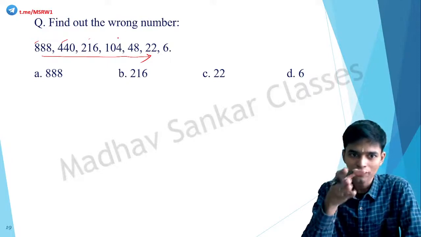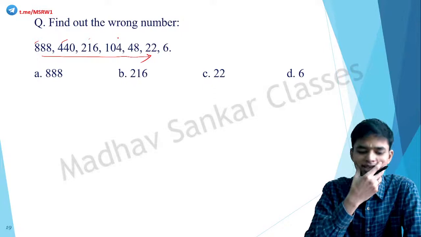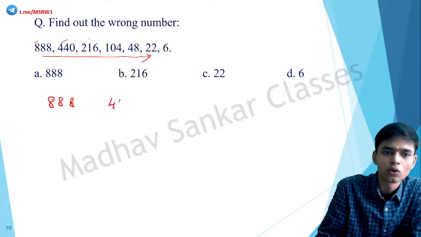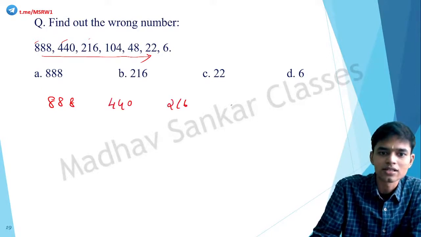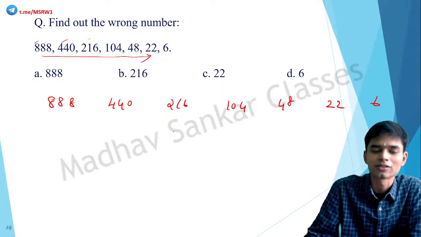Okay, it's because it's halving after each of these terms. So something to do with 2. But what exactly is it? That's the question. Let's rewrite this series: 888, 440, 216, 104, 48, 22, 6. So what is the relationship?